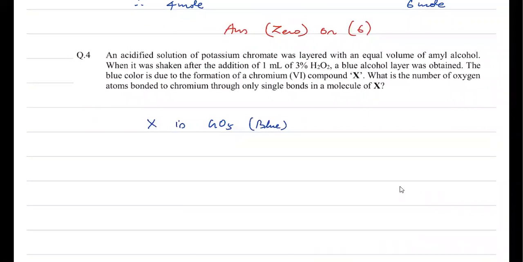We draw the structure for this, that it has a butterfly structure, CrO5, having 2 peroxy linkages. The question asks for the number of oxygen atoms bonded to chromium through only single bonds in this molecule X. So there are actually 4 such bonds. You can count 1, 2, 3, 4. So the answer is 4 here.